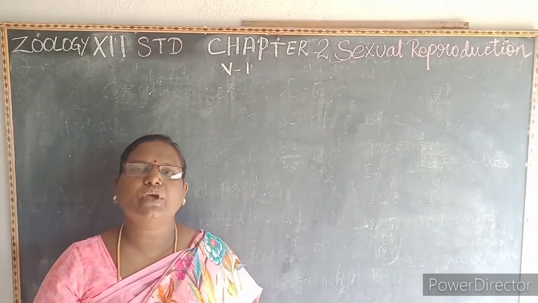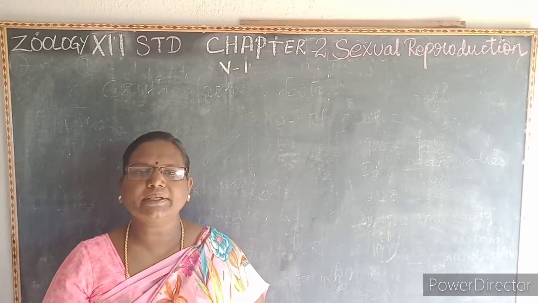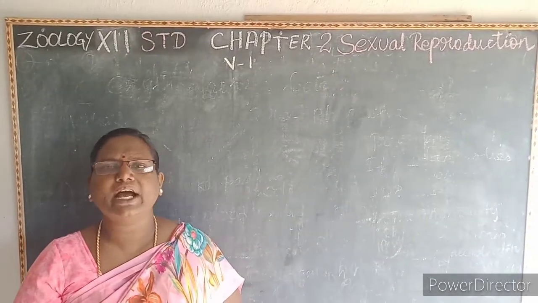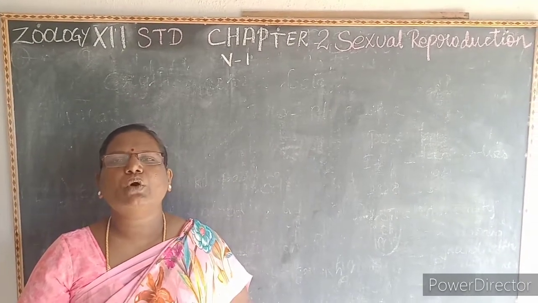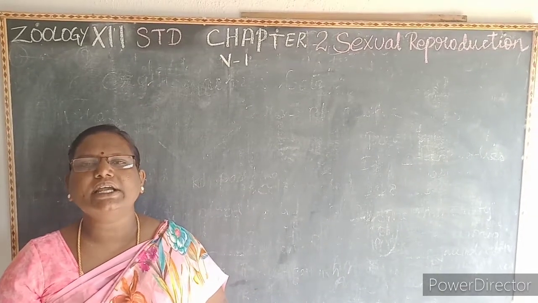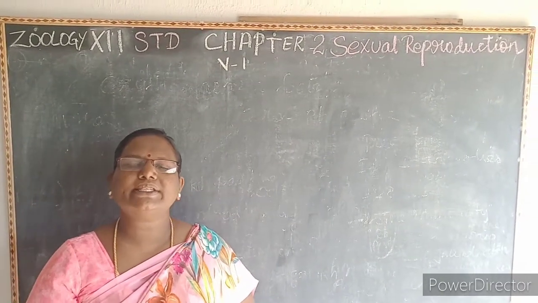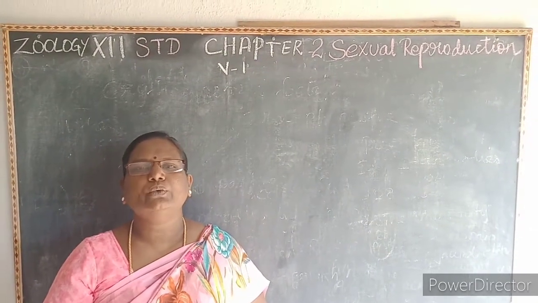In this class we are going to learn how to create awareness about healthy reproductive life in adolescents. Then spermatogenesis and oogenesis. What is spermatogenesis? Formation of the sperm is called spermatogenesis. And what is oogenesis? Formation of the ovum is called oogenesis.